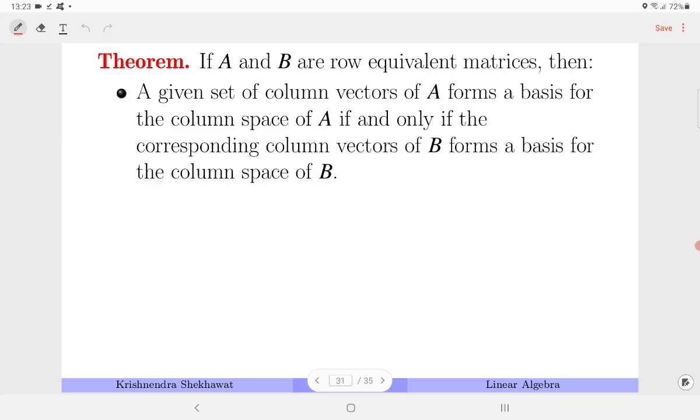Okay, the next theorem says that a given set of column vectors of A forms a basis for the column space of A if and only if the corresponding column vectors of B form a basis for the column space of B. So what it is saying is that let us consider a matrix 1 2 3 6.